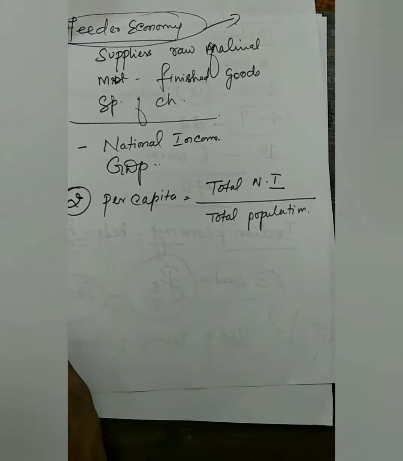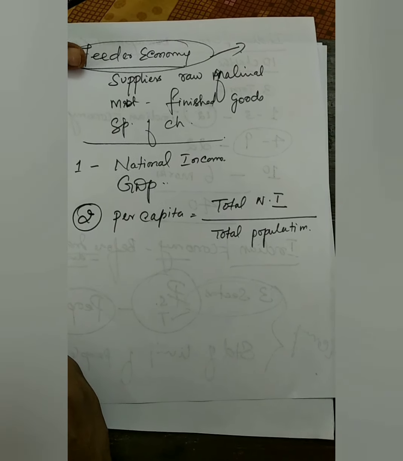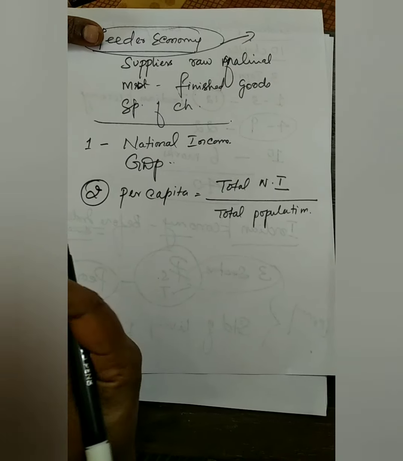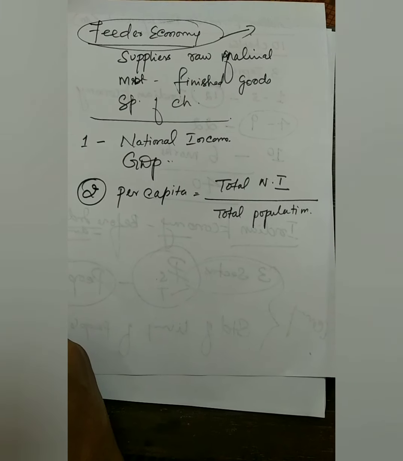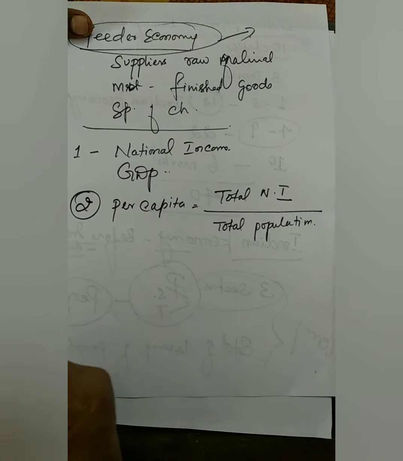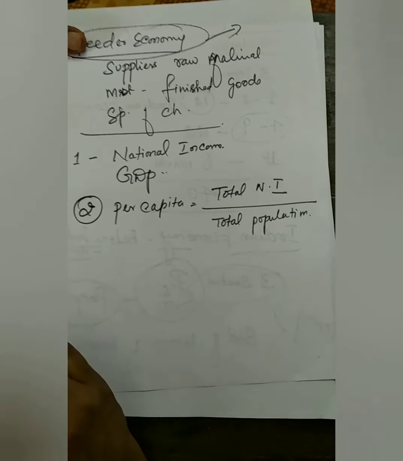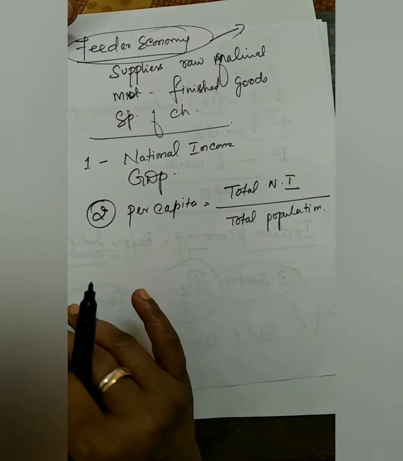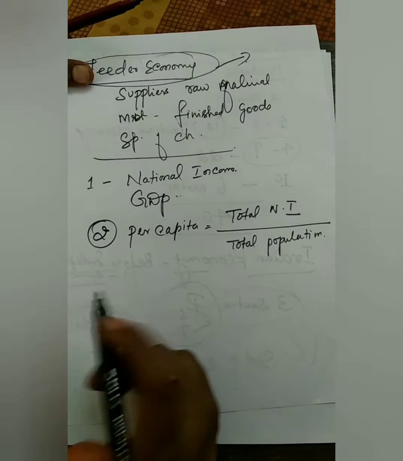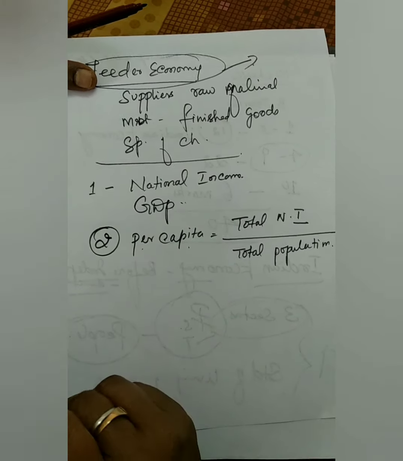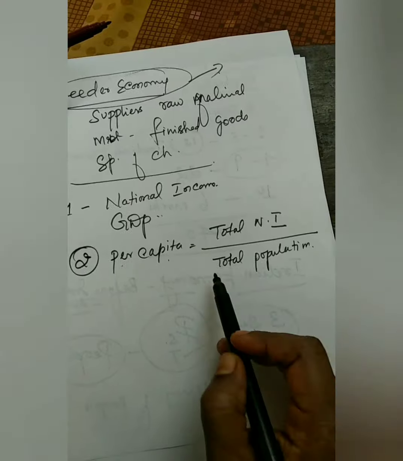This is called the single person's income or the per capita income. It is like the average marks of a class: the total marks of the children divided by the total number of children. In the same way, we calculate the per capita income of a country, total national income divided by the total population.